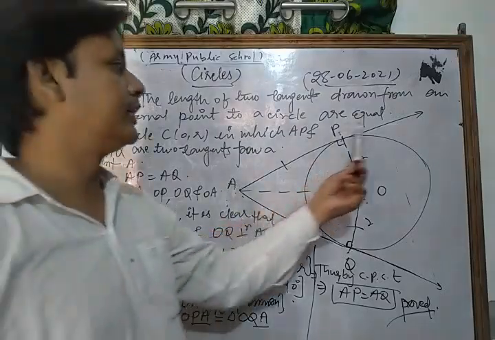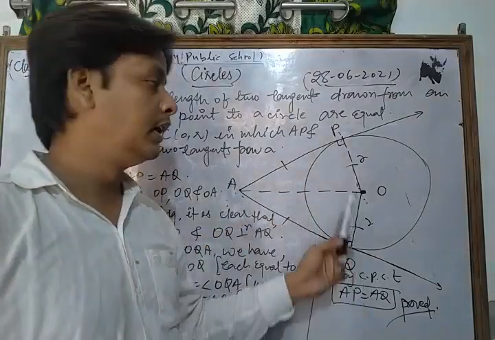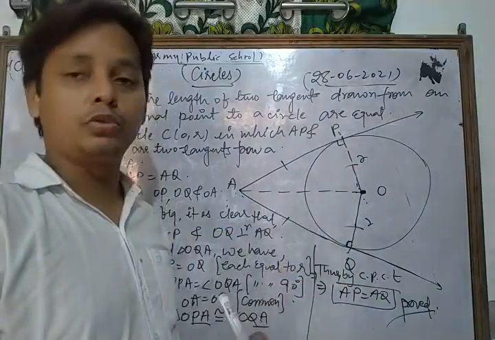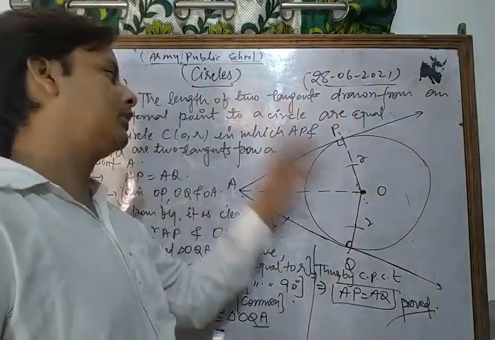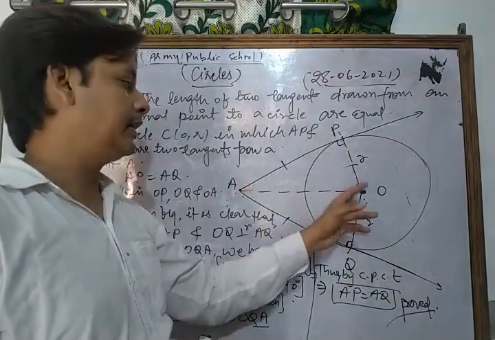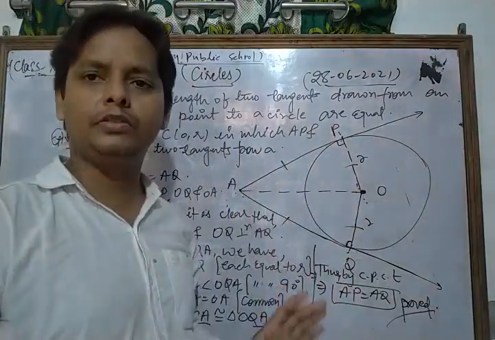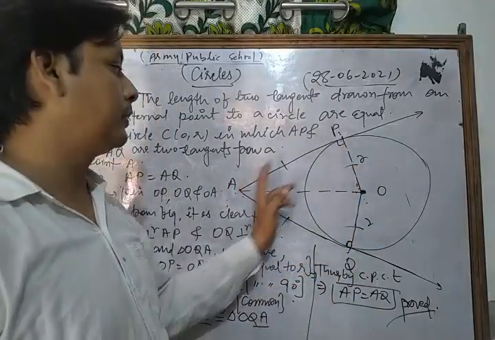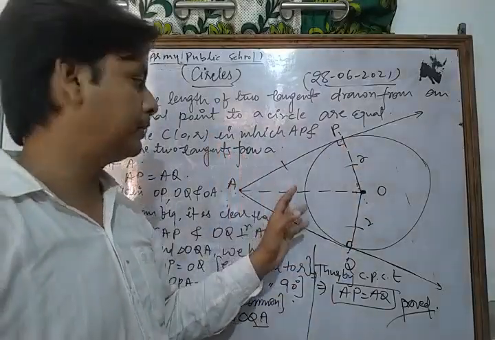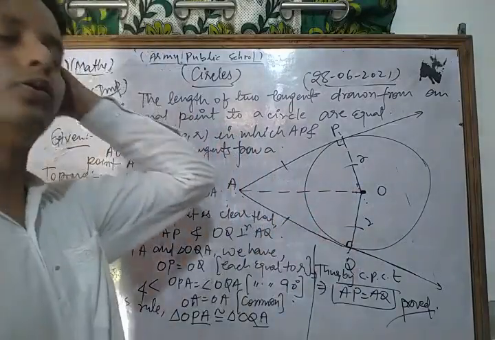First of all, we draw two tangents AP and AQ, and we join OP, OA and OQ. Then we take triangle OPA and triangle OQA. As we discussed in the first theorem, OP is always perpendicular to AP, and OQ is perpendicular to AQ.